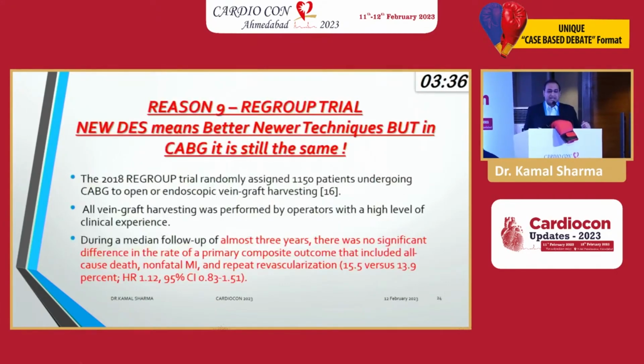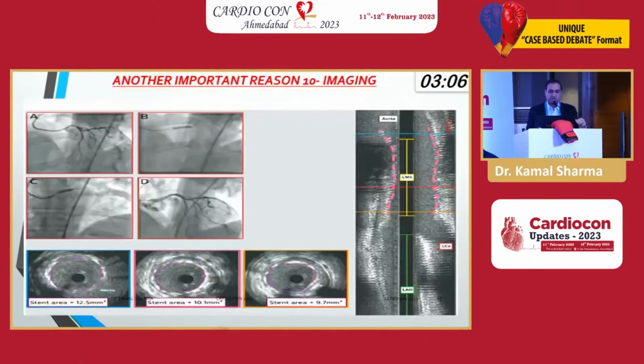Regroup trial, new DAS, which means better technique. But in CABG it is still the same. At 3 years, no difference in the rate of composite outcomes that included mortality and repeat revascularization for patients who underwent endoscopic vein graft harvesting. Nowadays MICS, robotic, minimally invasive, keyhole, no difference, no difference. That's all marketing gimmick, as they say. Your new stent, old stent, we can tell you 3rd generation versus 1st generation, what is the difference. But for CABG there is no difference. You do keyhole, actually it may be worse.